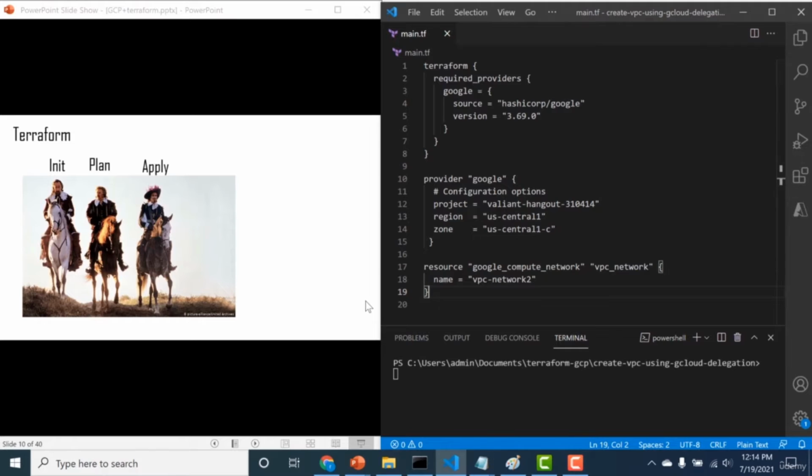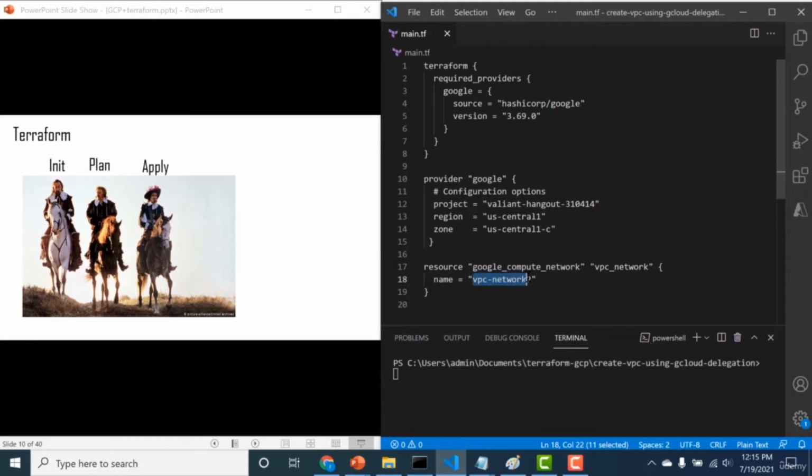Now let's talk about the three most important commands in Terraform. Those include the Terraform init, the plan, and the apply. Let's go through them one by one. But before we do that, let me show you a sample code in Terraform and what it looks like. A Terraform code will always consist of a provider, the configuration for that provider, and a resource block. The resource block is arguably the most important block, and it is this block which actually creates the infrastructure that we need. For example, in this particular resource, what we are creating is a VPC network, and the name of this VPC network is vpc-network-2.